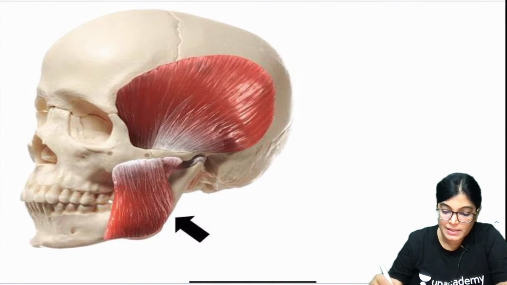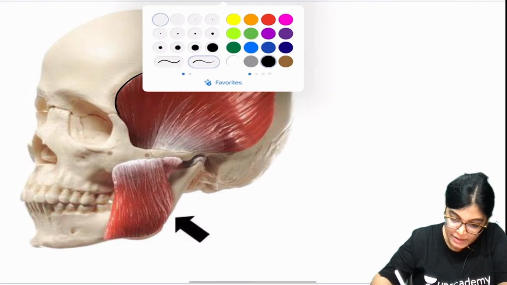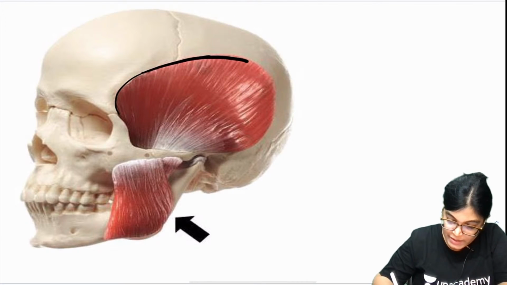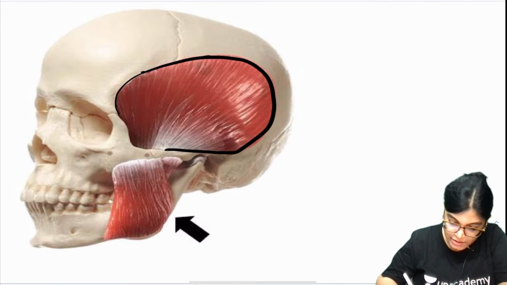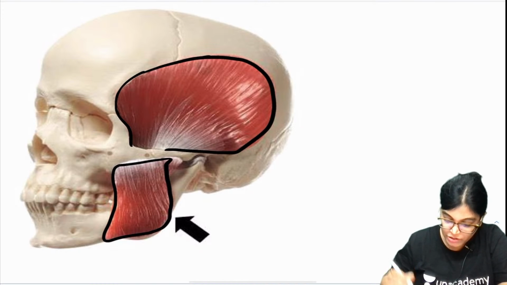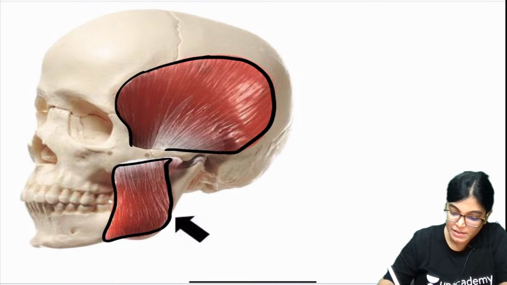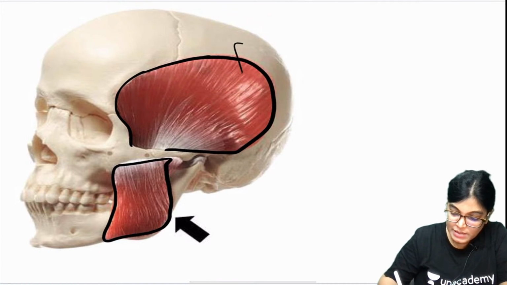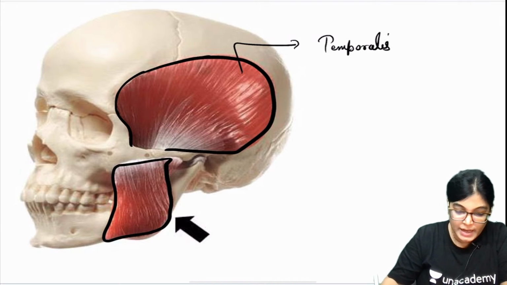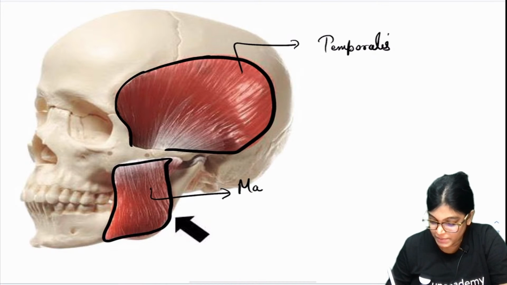Now my dear friends, in this diagram I want to highlight two muscles. The muscle which you are seeing, this is the temporalis muscle. This is the whole outline of temporalis, and this quadrilateral shape muscle which is lying on the outer aspect of the mandible, this is the masseter muscle. So here this is the temporalis muscle, and this is the masseter muscle.